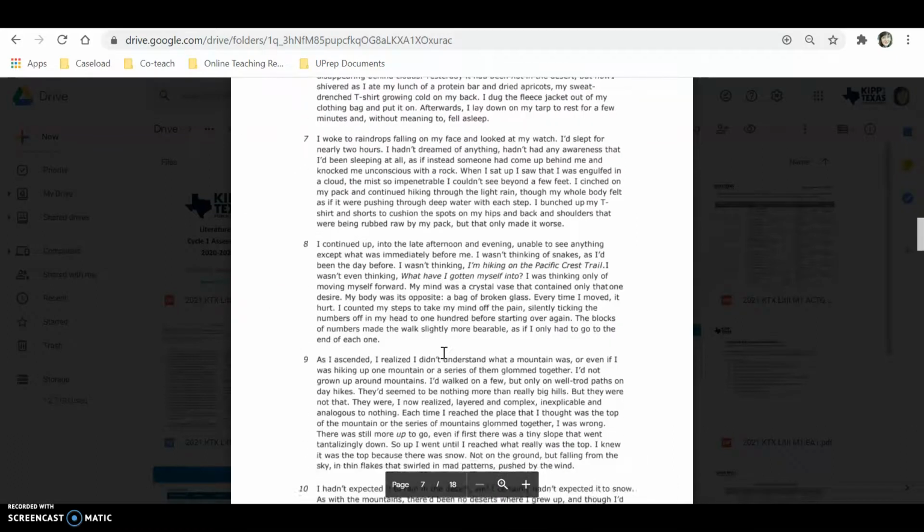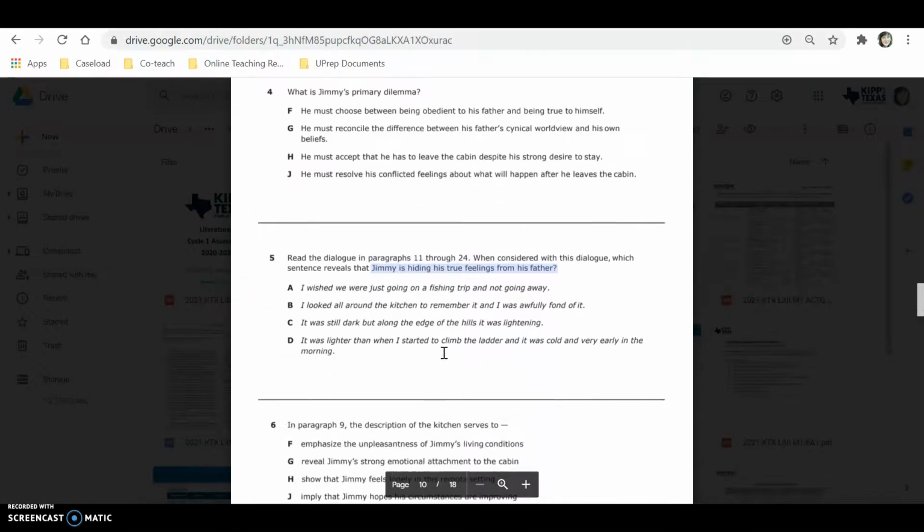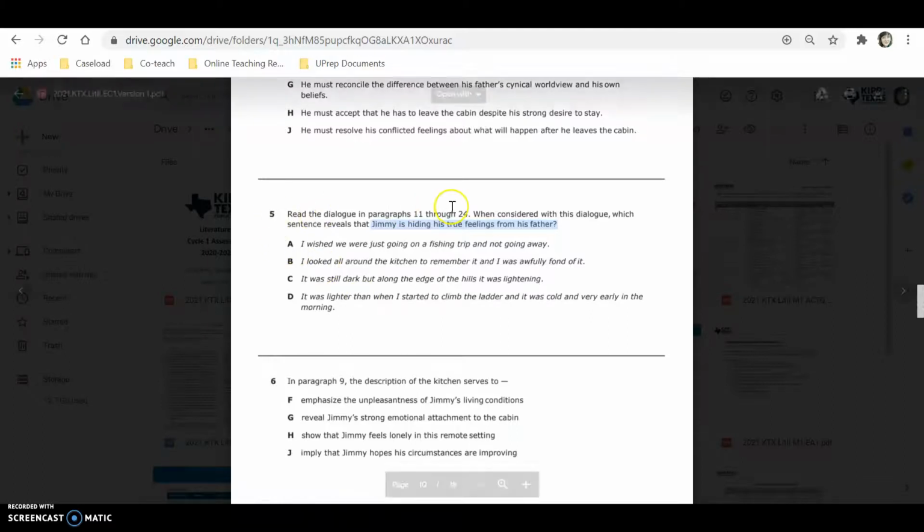All right, so that's paragraphs 11 through 24. Let's go back to question number 5. It says, when considered with this dialogue, which sentence reveals that Jimmy is hiding his true feelings from his father? A. I wished we were just going on a fishing trip and not going away. B. I looked all around the kitchen to remember it, and I was awfully fond of it. C. It was still dark, but along the edge of the hills it was lightning. D. It was lighter than when I started to climb the ladder, and it was cold and very early in the morning. Pause this video, answer question 5 and illuminate, and come back.